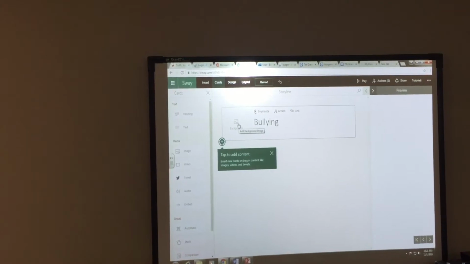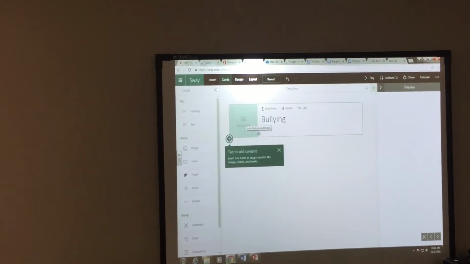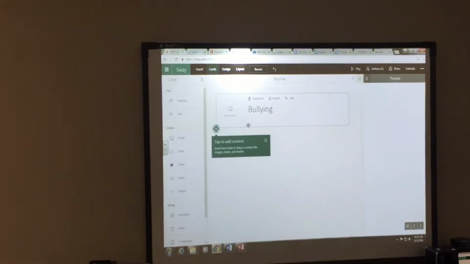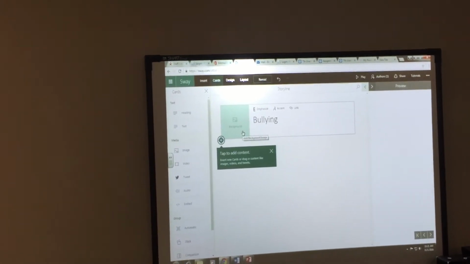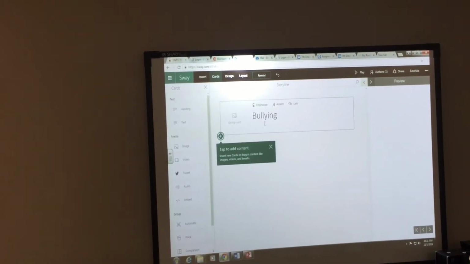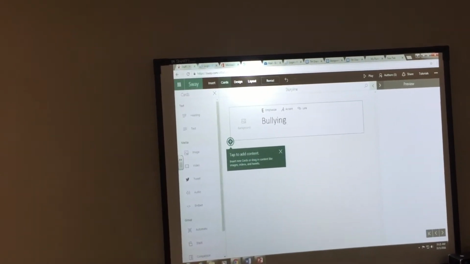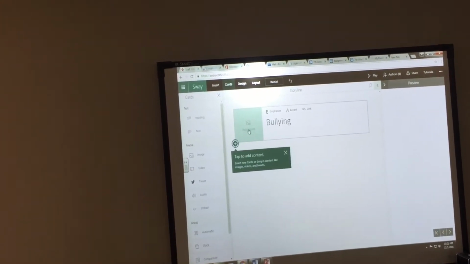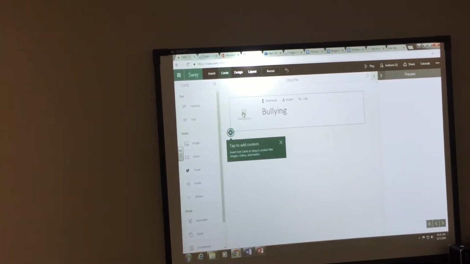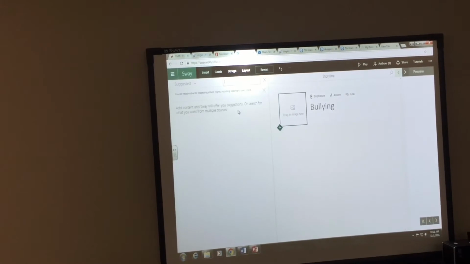So we're going to give it a title. What's really nice about Sway is that it saves automatically. So for our presentation on bullying, we want to put a nice little image. If you see right to the left here, it says background. Go ahead and click where it says background.